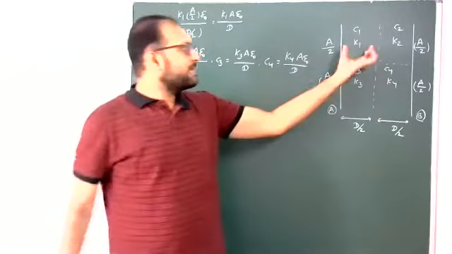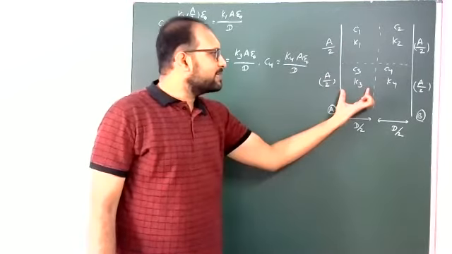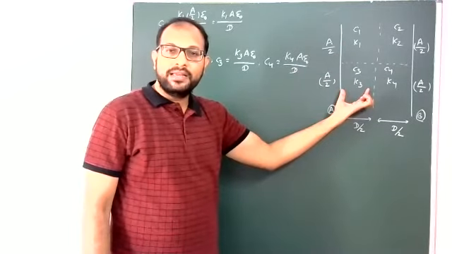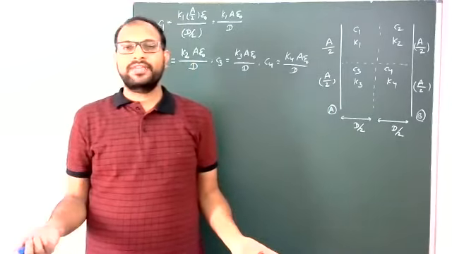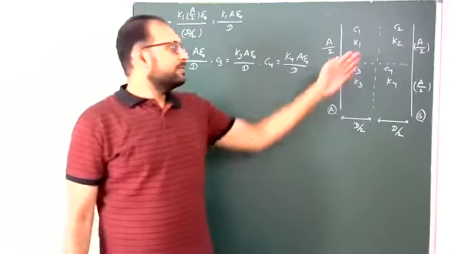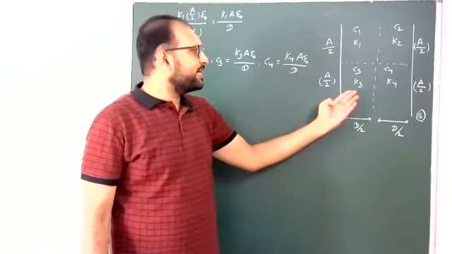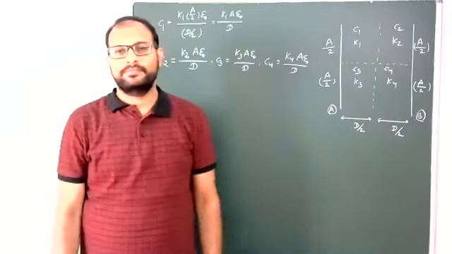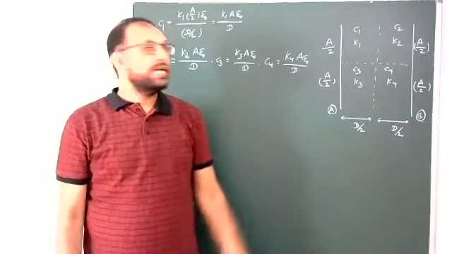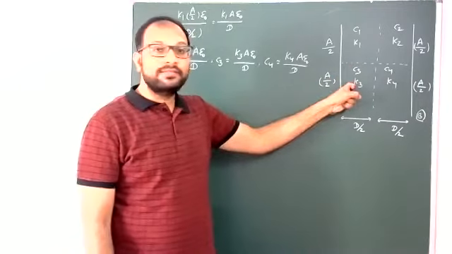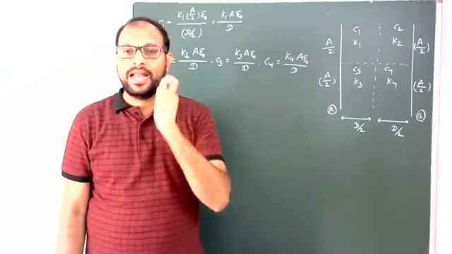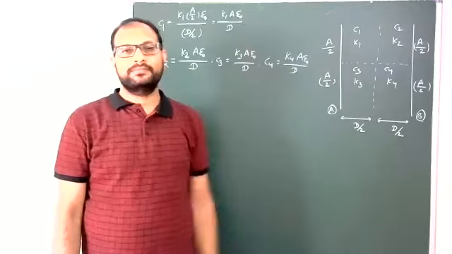But here, the potential difference across C1 and the potential difference across C3, there is no guarantee they are the same. This potential difference may be different from that one. So if you take C1 and C3 parallel, it is the wrong concept.